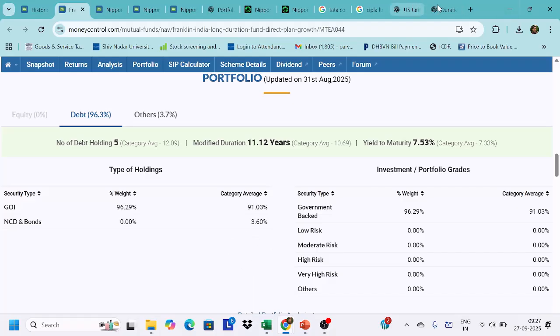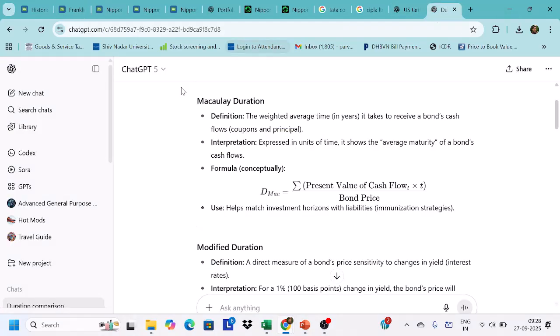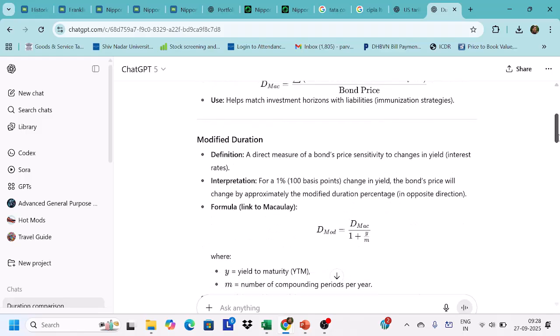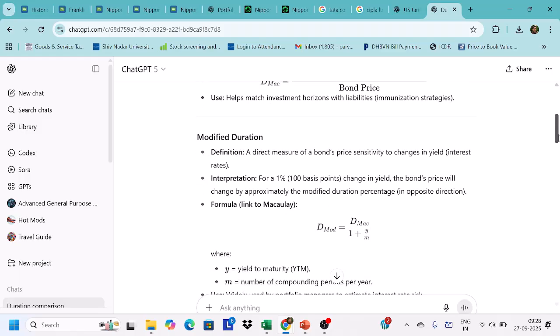So let's move on from this. So this is Macaulay duration. Then we have modified duration. There is yet another area where we should look, what is modified duration. This is another metric, a direct measure of bond price sensitivity to changes in yield, interest rate.